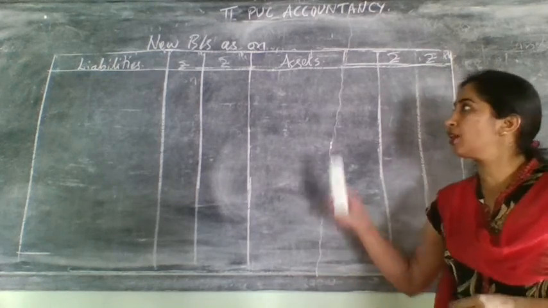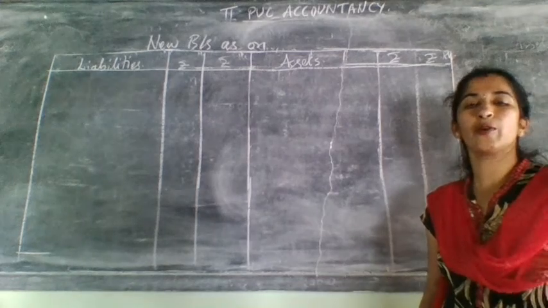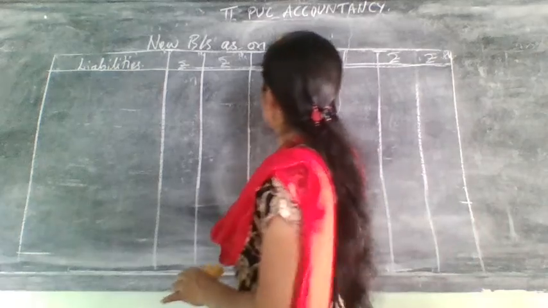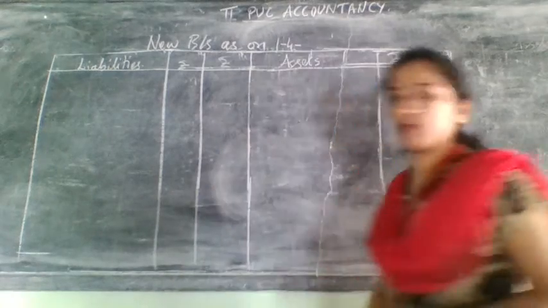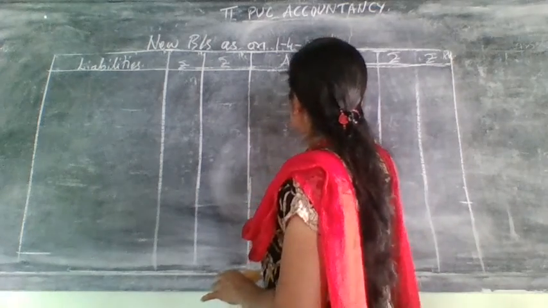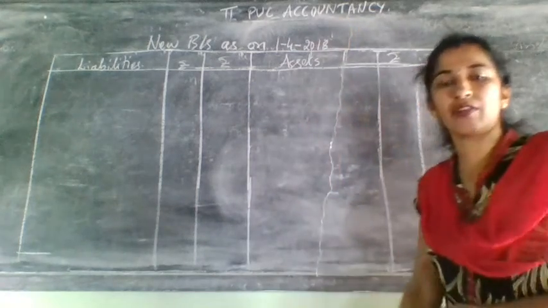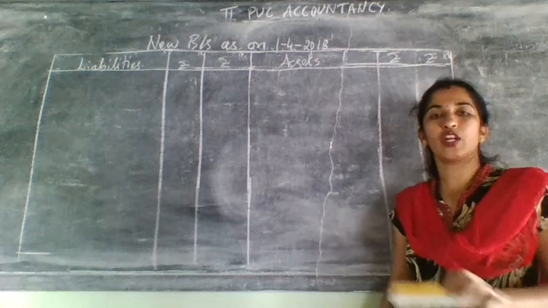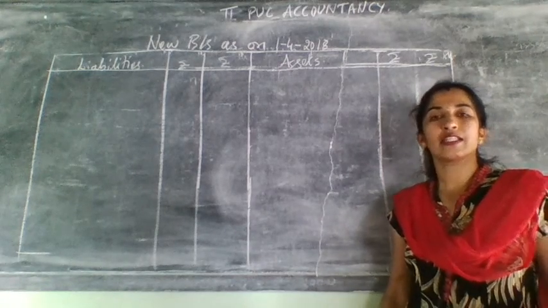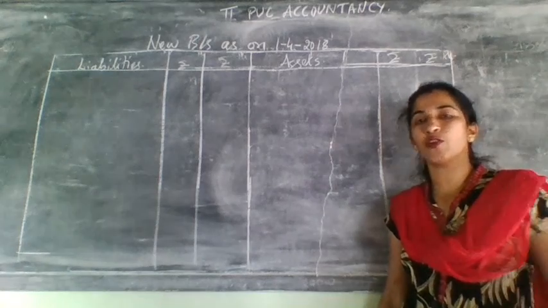When they have not given the new balance sheet date, don't write the old balance sheet date. Write the very next day of the old balance sheet, that is on which one? 1-4-2018. In the previous problems they have given it, correct? The new partner joined on this date, but in this problem they have not given it. So at that time consider the very next day of the old balance sheet.